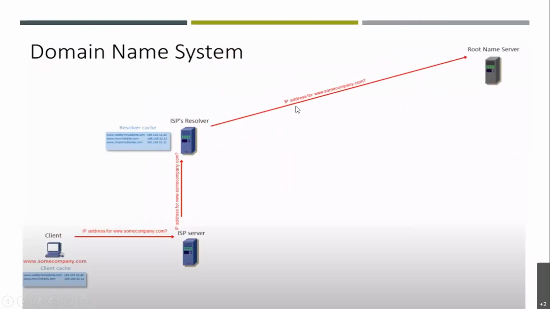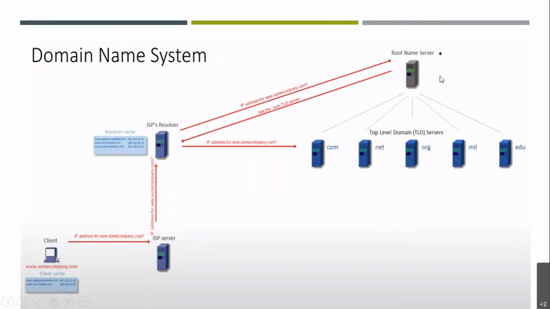For the IP address of www.somecompany.com, the root name server will check in which kind of TLD it falls. This URL has .com. So it will check among all the TLD servers, like .com servers, .net servers, .org servers, MIL, edu servers, and GOV servers. It will check that the request generated is for .com, so it will check in this server.